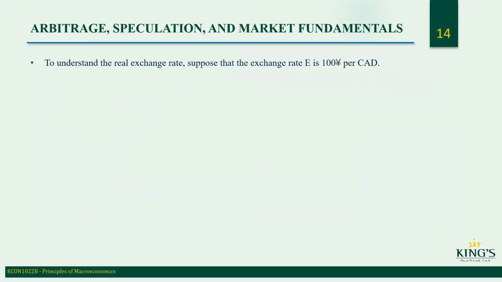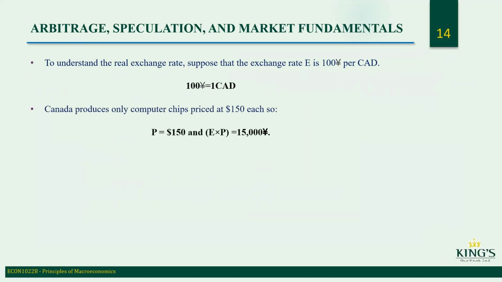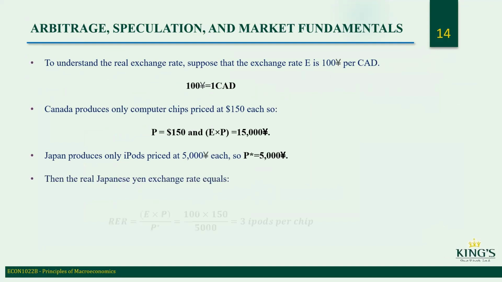To understand the real exchange rate, suppose the exchange rate is 100 yen per Canadian dollar. Canada produces only computer chips priced at $150 each, so P equals $150, or 15,000 yen. Japan only produces iPods priced at 5,000 yen each, so P star equals 5,000 yen. Then the real Japanese yen exchange rate equals 100 times 150 divided by 5,000, equals 3 iPods per chip.